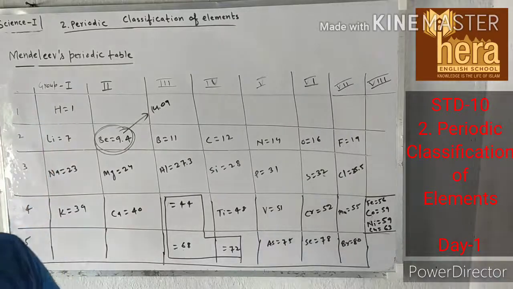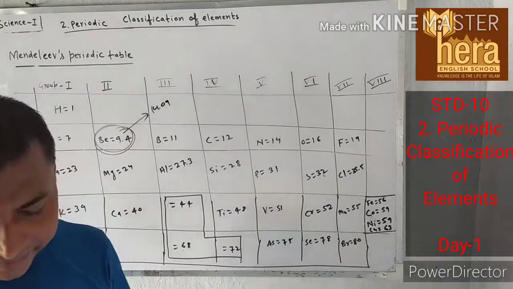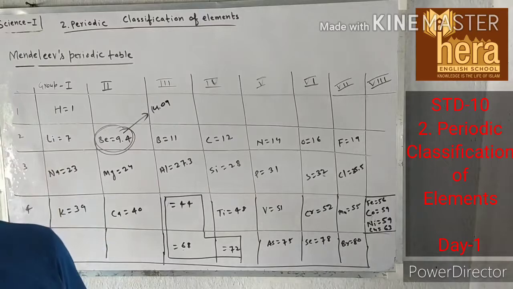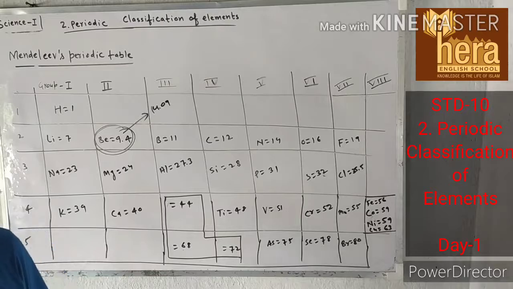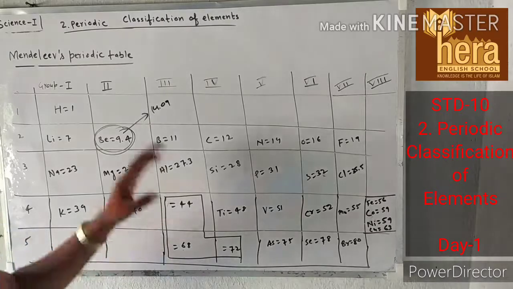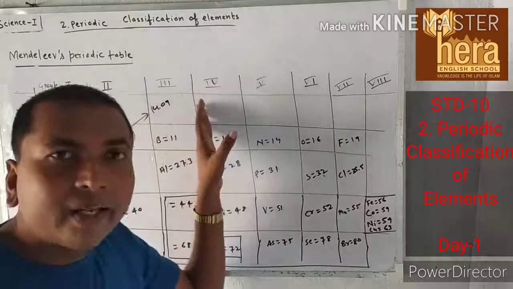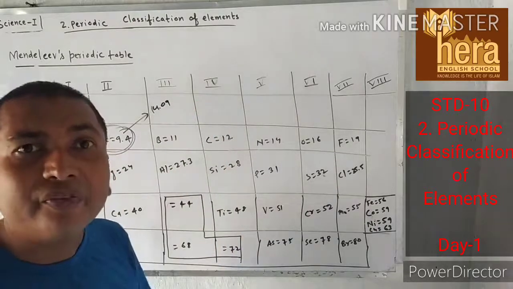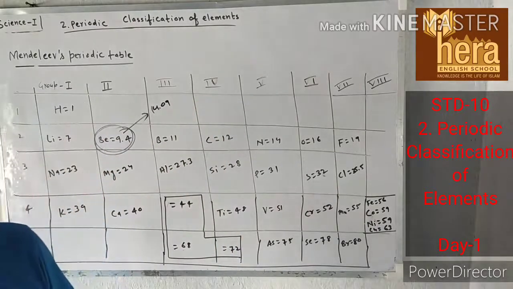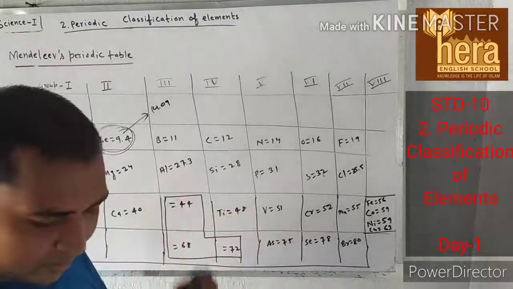And the third merit is that there was no place reserved for noble gases in Mendeleev's original periodic table.